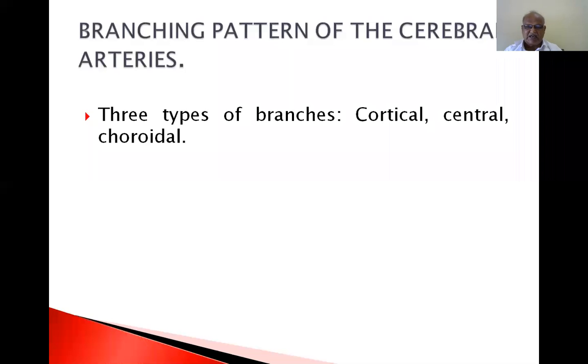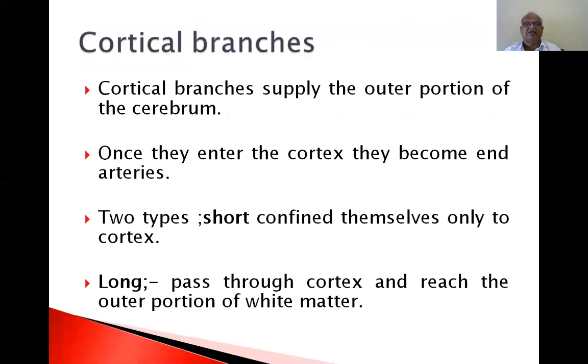Cortical branches, central branches, and choroidal branches. Cortical branches, again, are superficial and deep. Superficial branches supply the superficial part of the cortex. Deep branches supply up to the white matter. Central branches go into the internal parts of the brain, and choroidal branches are the anterior choroidal artery and posterior choroidal artery.